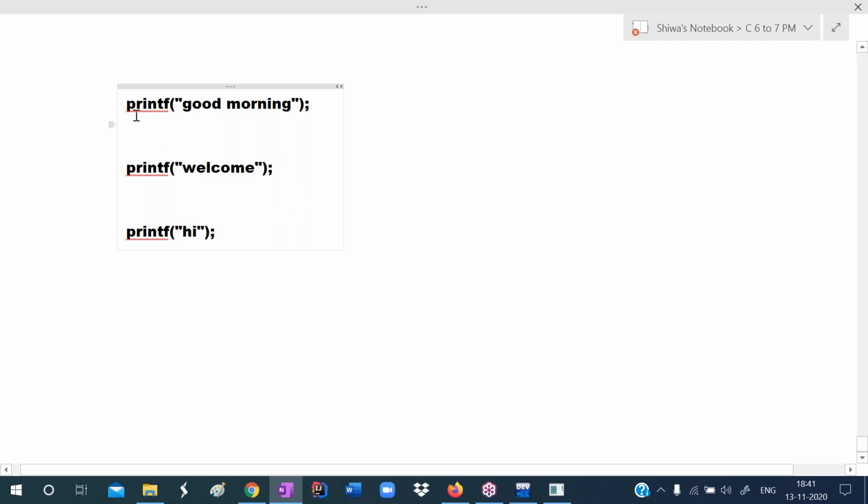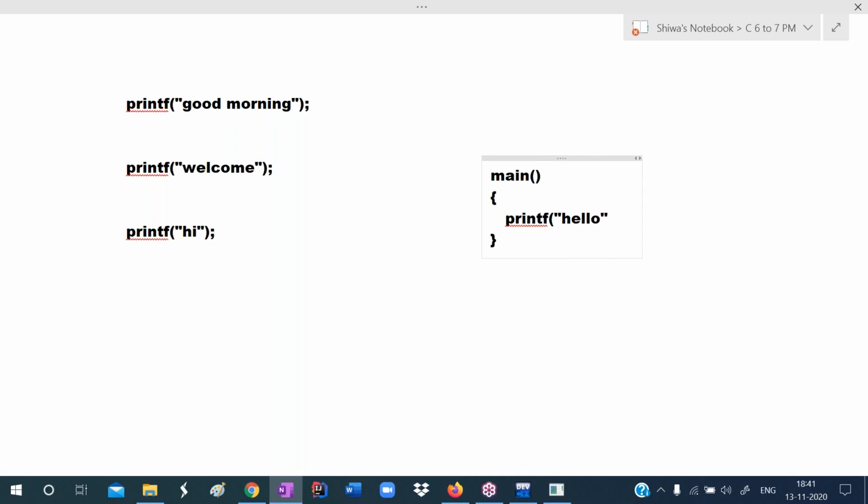Okay, so from where do we have to call this printf function? From the main function only, because main is the entry point. Every program execution starts from main. So in main, I'm writing printf("hello"). That's it. Only one statement is there in main. For every program, we write main only.